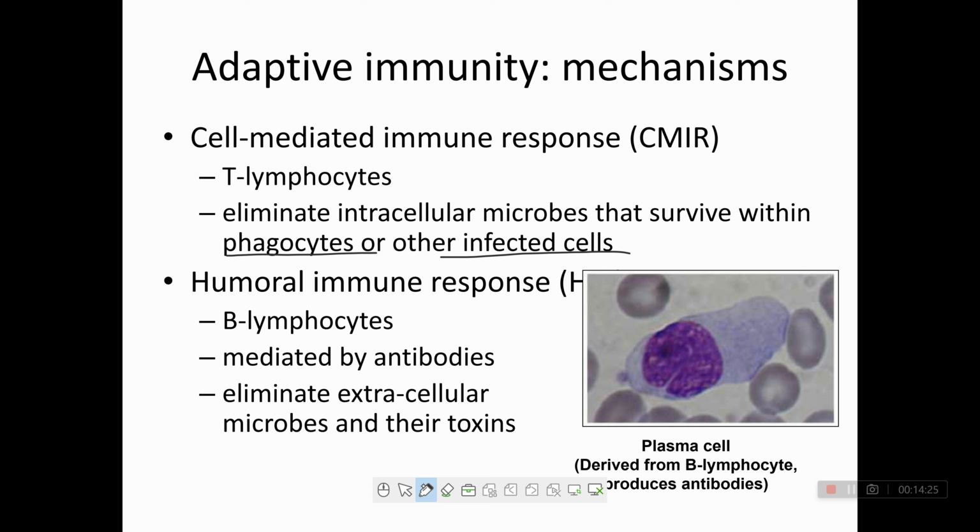Next is the humoral immune response, by B lymphocytes, mediated by antibodies, which eliminate extracellular microbes and their toxins. Remember, the mechanism of adaptive immunity is mediated by these two types: cell-mediated by T lymphocytes and humoral by B lymphocytes.